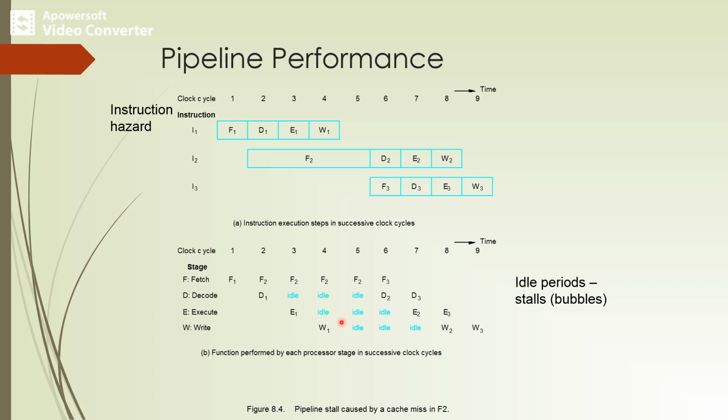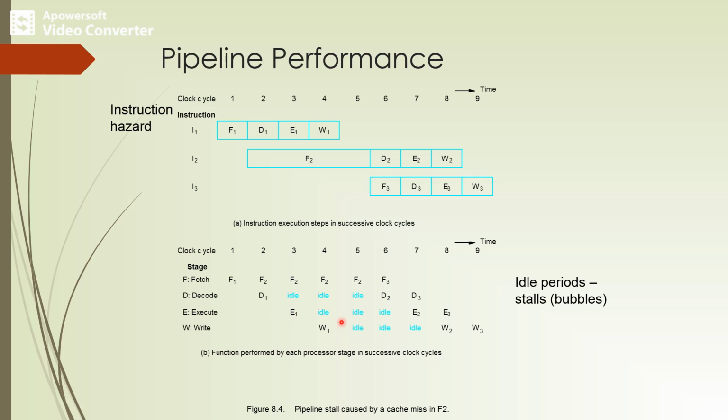The most common case in which the structural hazard may arise is in the access to the memory. So usually the structural hazard may be considered whenever the processor is trying to access the memory. One instruction may need to access memory as a part of the execution phase or write stage, while another instruction is being fetched. So that means the two instructions are in parallel trying to use the same memory at the same instant.